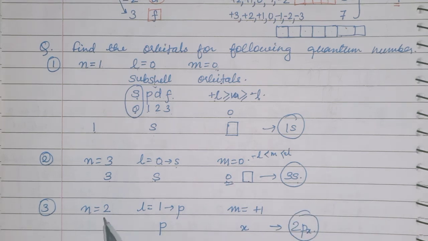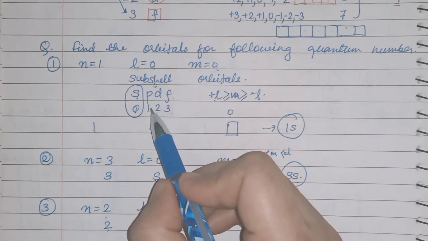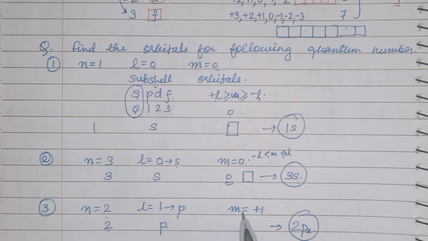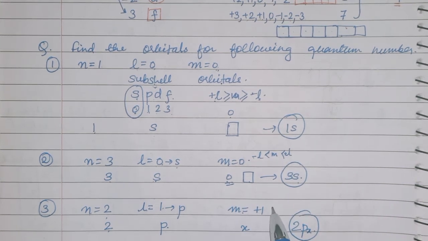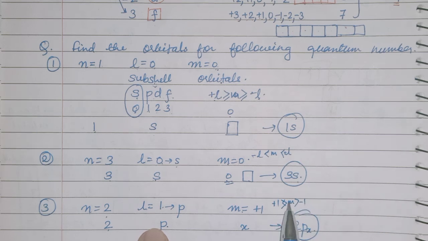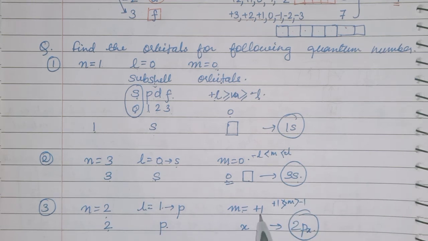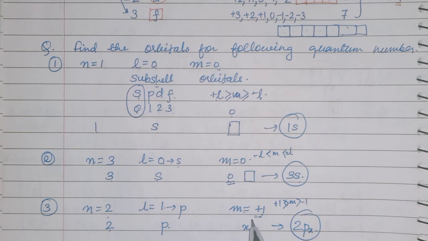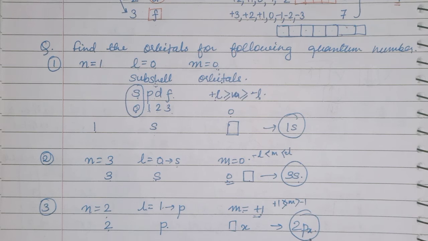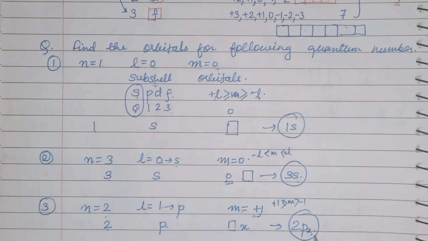Now next is n is equal to 2, that means 2 you will write here. L is equal to 1, see, 1 is for P, so P subshell. M will be plus 1 to minus 1. Okay, here it is plus 1 to minus 1. Okay, so here only plus 1 it is showing. So how many boxes will there be? 1 box for this one number, and that will be Px. Okay, the first box is represented by Px.